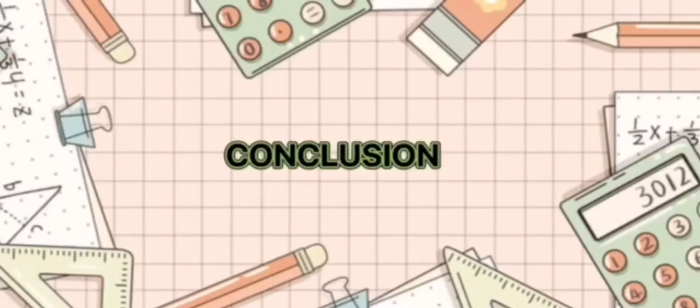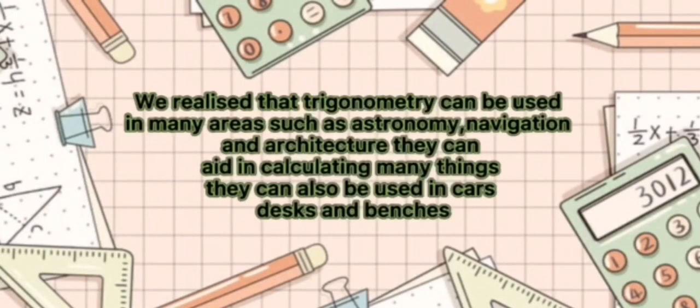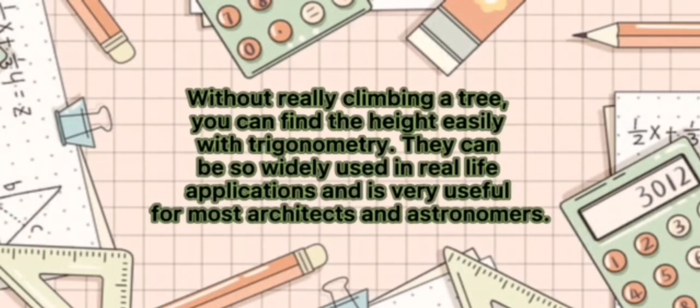Last but not least, for the conclusions, we realize that trigonometry can be used in many areas such as astronomy, navigation, and architecture. It can aid in calculating many things. Without really climbing a tree, you can find the height easily with trigonometry. It can be used in real-life applications and is very useful for most architects and astronomers.